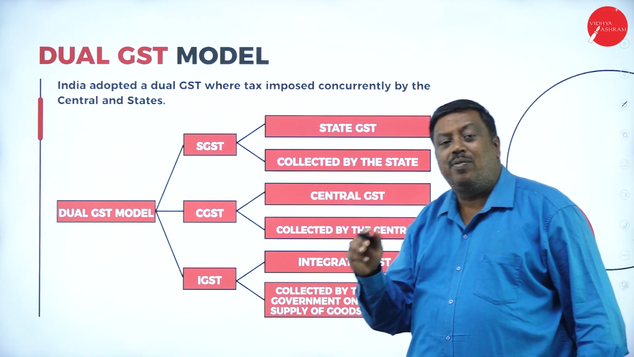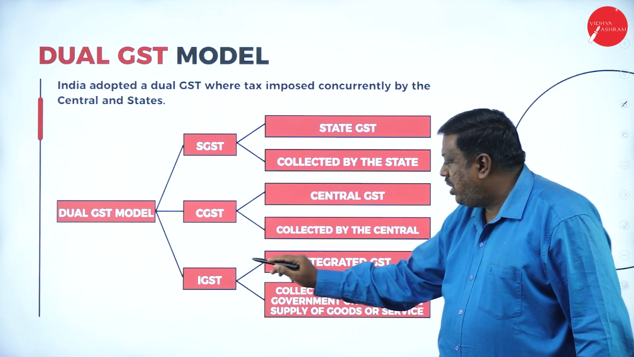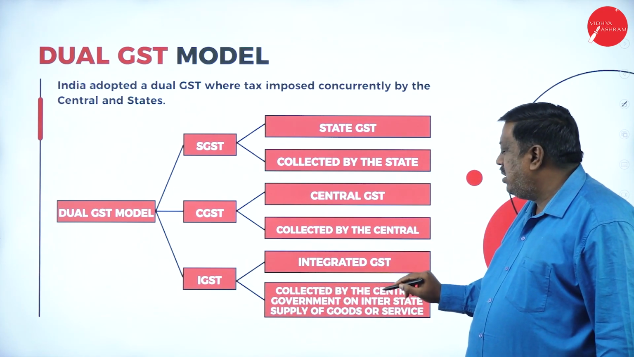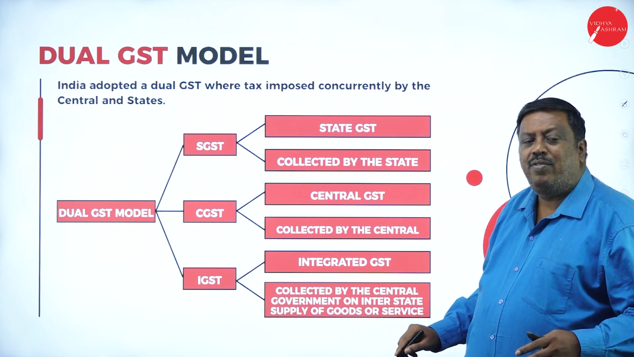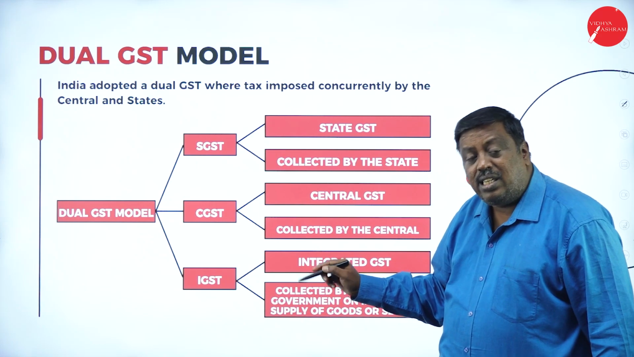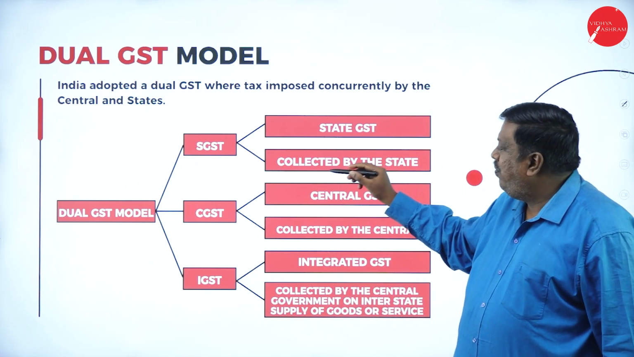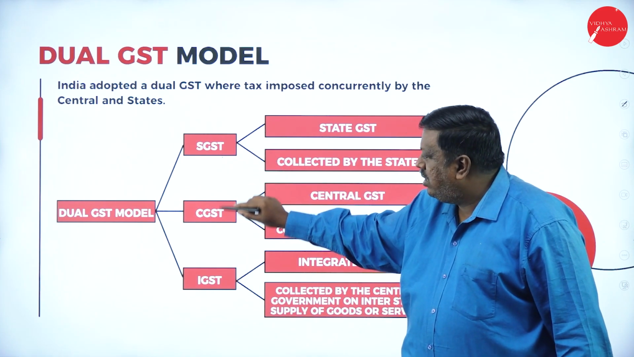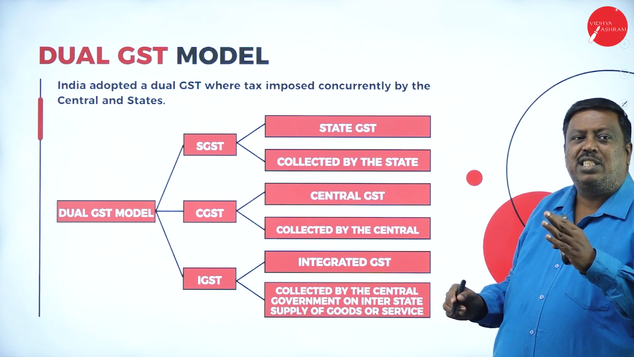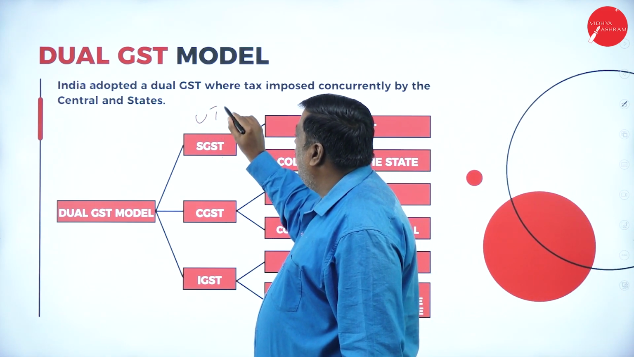Whenever goods are moving from one state to another state, they are going to charge IGST, and it will be collected by the central government, and the benefit will be for the central government. And for intrastate, that is internal movement of supply of goods or services, the benefit is for SGST. This is our dual GST model, and the same concept we have for UTGST.